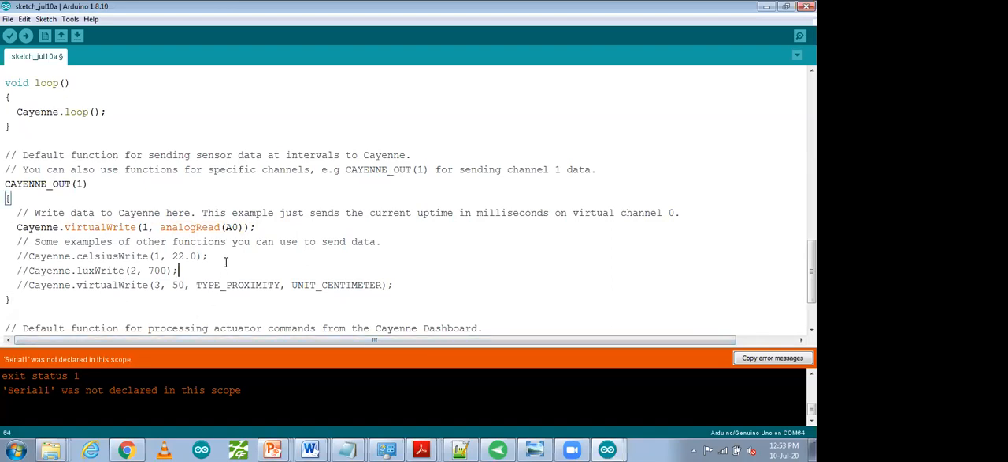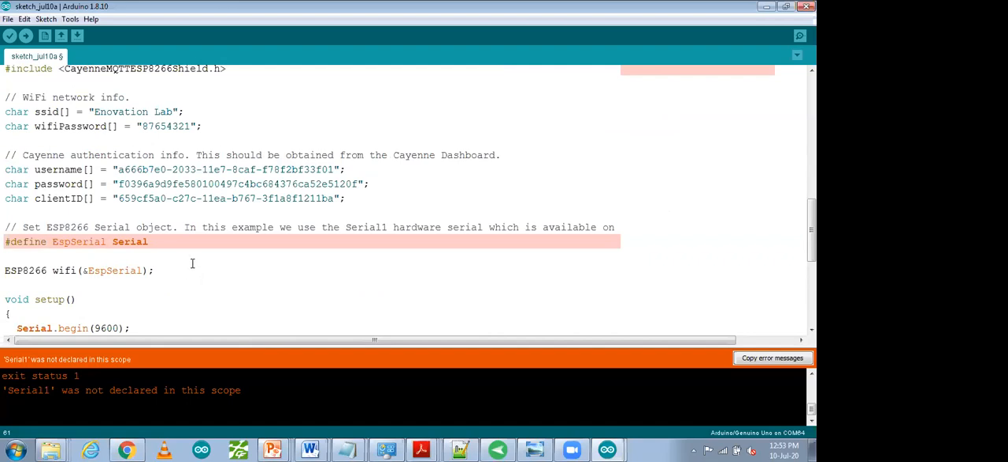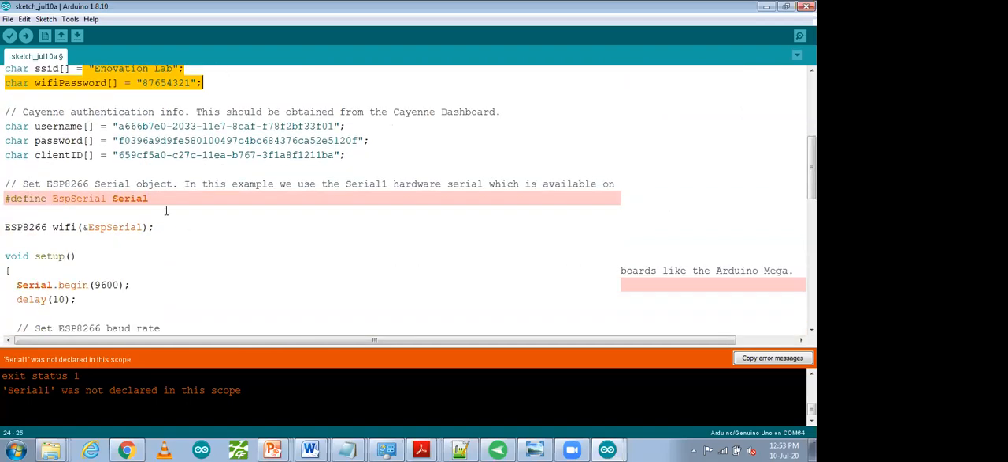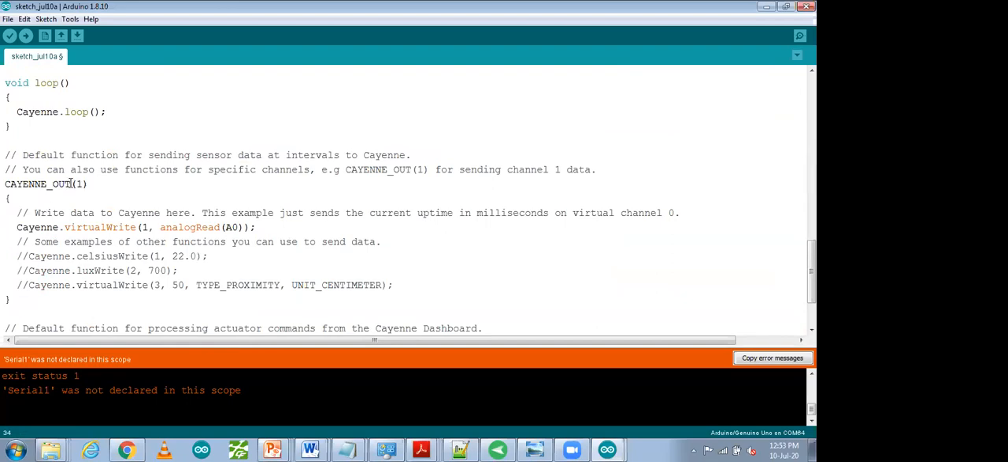Now I'm going to run it, which means I'm going to compile it. No other changes are needed. Again, repeating what changes I made: your Wi-Fi name and password, then Serial 1 to Serial, then in Blynk write the default to channel 1, and Blynk virtual write 1, analog read, that is A0. So these are the changes I made.